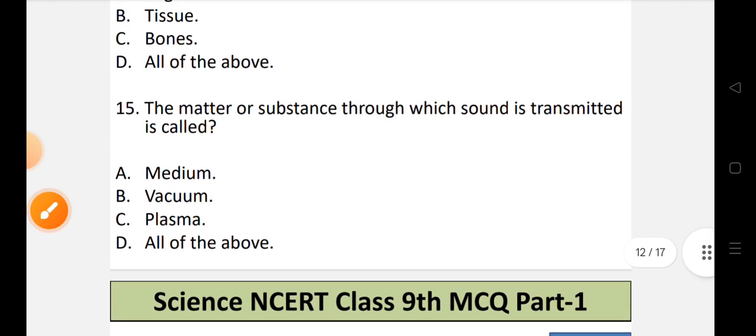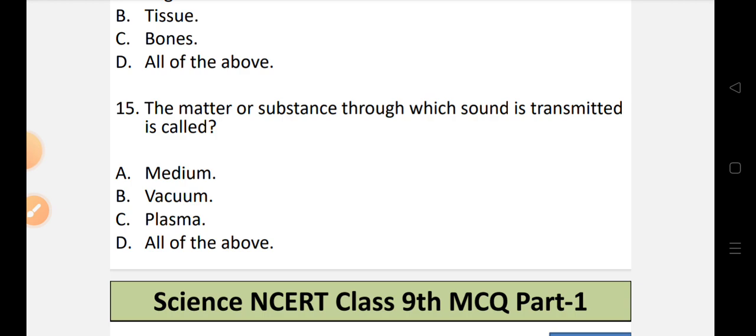Now let's move to question number 15. The matter or substance through which sound is transmitted is called. Let's look into the options. Option A, medium. Option B, vacuum. Option C, plasma. Or option D, all of the above.